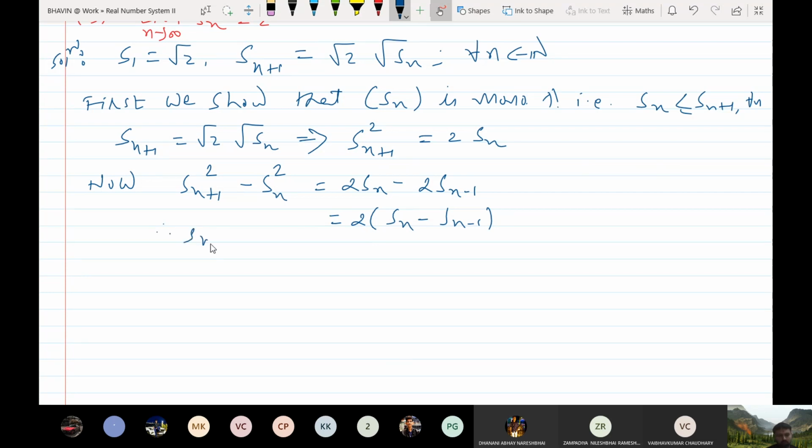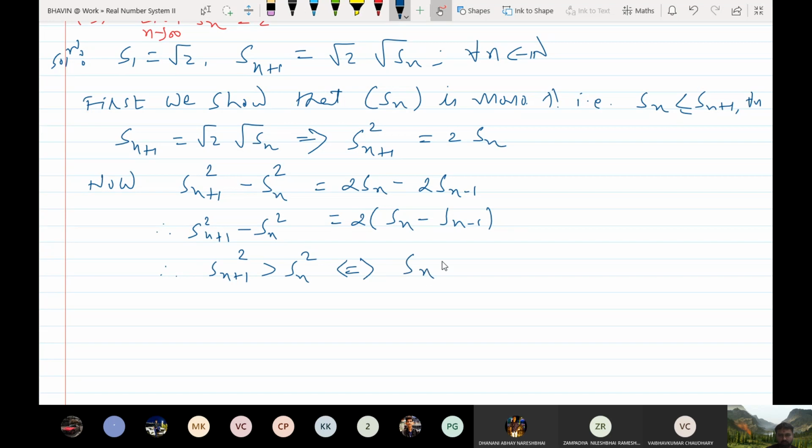Therefore you can say that Sn plus 1 square is greater than Sn square if and only if this is positive.